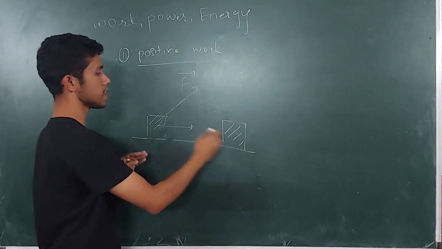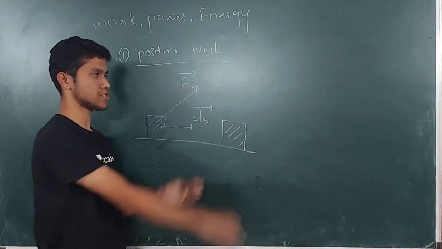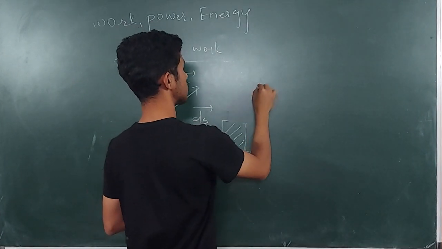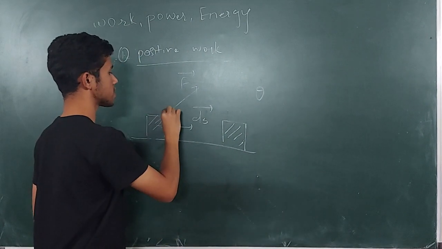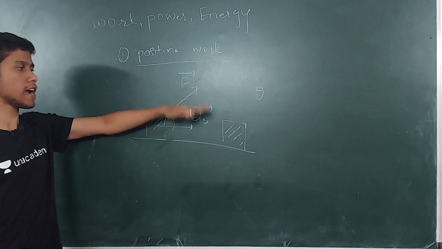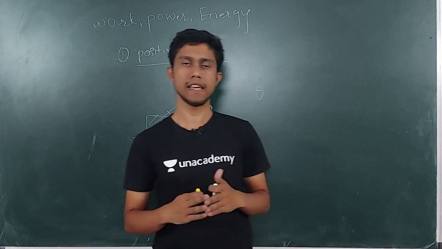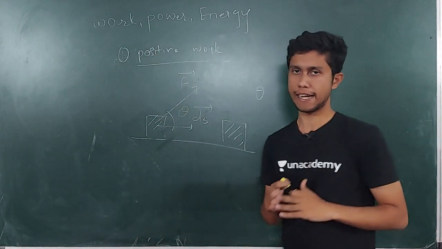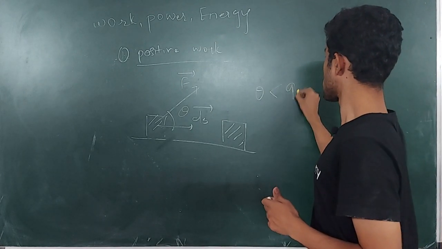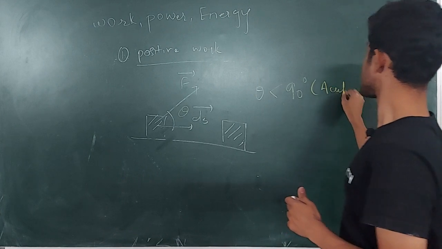So ds is in the horizontal direction and the force is in this direction. Whenever I write theta, tell me what will be the theta. This is going to be the theta between the force vector and the ds vector. So tell me whether theta is greater than 90 degrees or less than 90 degrees. The theta is surely less than 90 degrees, which means theta is an acute angle.